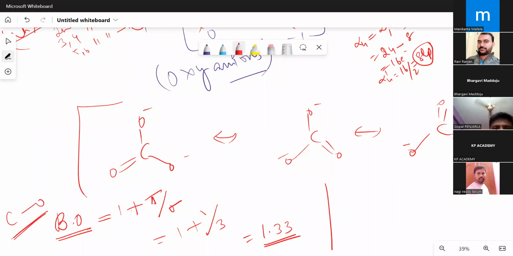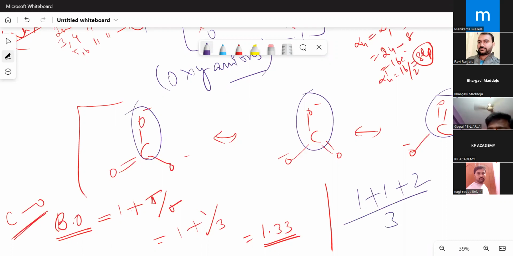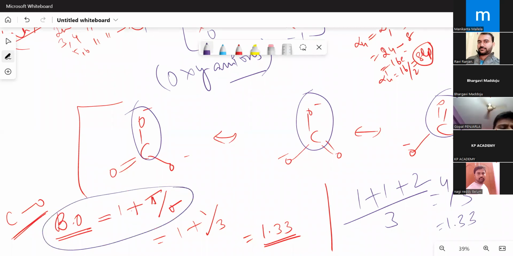The reason is that, see, there are some people who would like to do it like this also. Select any bond. They are selecting this bond. And 1 plus 2 by all the structures, 4 by 3. Between two atoms, select all the number of bonds and divide it by the total number of resonance canonical structures. That also gives you 1.33 only. Whatever the concept, I think this is a very simple thing that you can do. Bond order is equal to 1 plus pi bonds by sigma bonds. That will give you the bond order.